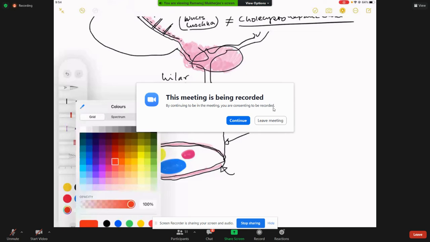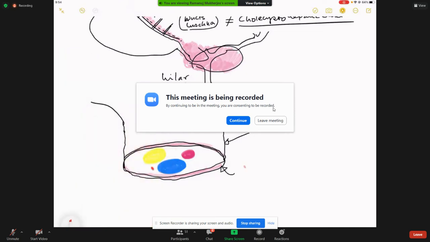Because there will sometimes be an accessory artery on this side, which is not this artery. This artery is the accessory right hepatic artery, which is important for us to know because sometimes injury to this artery can produce bad things. So it is good to understand this anatomy of the liver called the hilar plate.